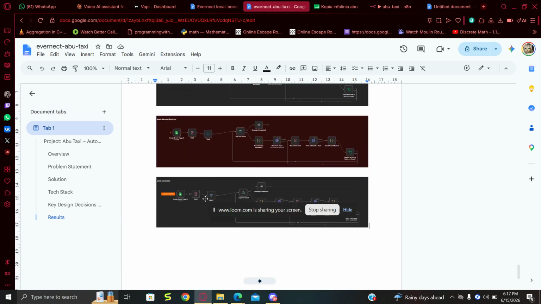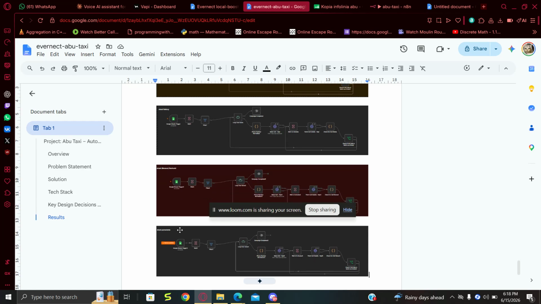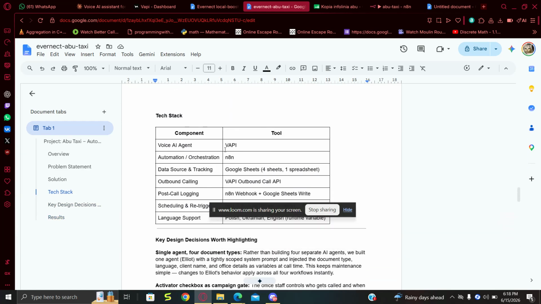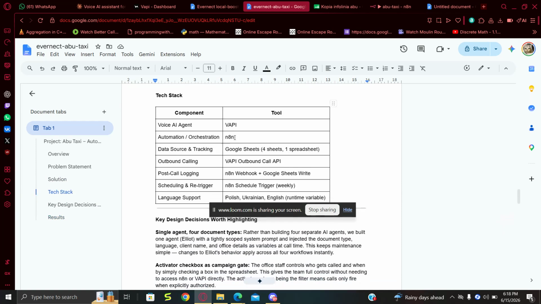This is our outbound call, with multiple different sheets, where when it is ticked, we need to notify this customer to get the documents. Each workflow is triggered based on their sheet. So this is another project that we did for our client, and it's also working well. And yeah, it is a very good one.